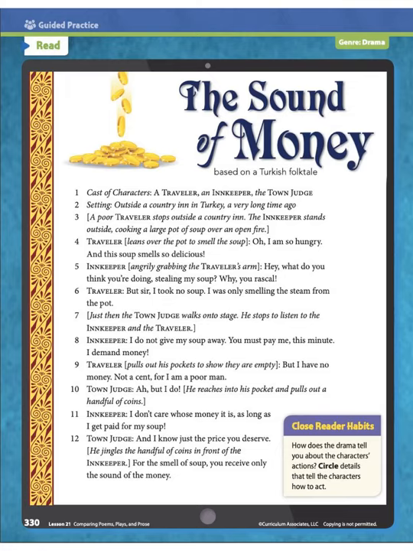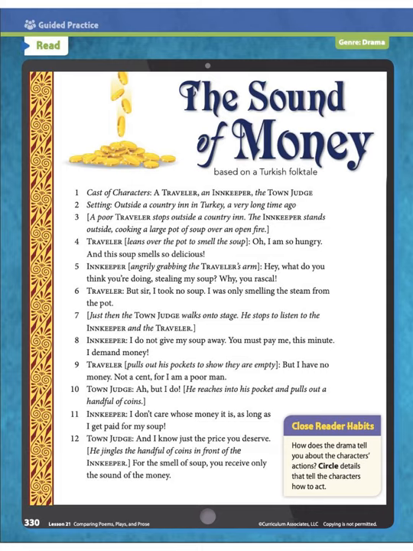Hey guys! Today we're going to read a play and a folktale that tell the same story in different ways. First, we're going to read to understand, then we're going to compare and contrast the features of the two texts. Both of the texts are called The Sound of Money. One is a play, and one is a folktale or a story.